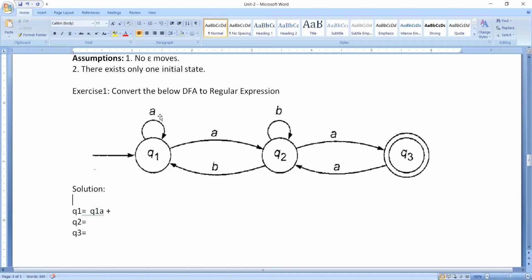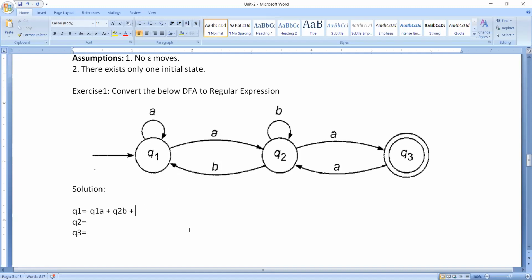One is A from Q1, one is B from Q2. From Q1 to Q1, I have a transition because of input symbol A. From Q2 to Q1, I have a transition because of input symbol B. So the next term is Q2 into B. Have all the incoming transitions for Q1 been finished?